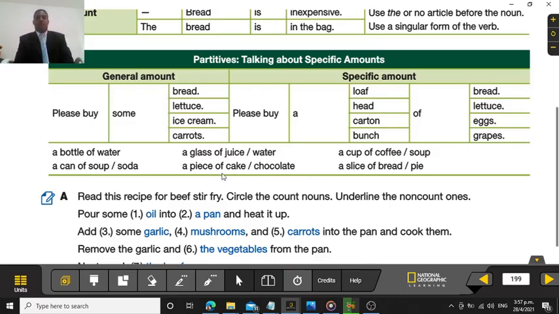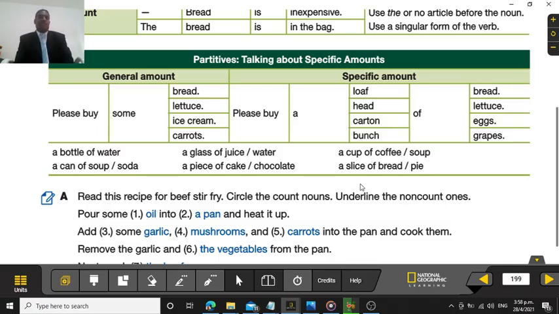A piece of cake or a piece of chocolate. Chocolate we don't count, but a piece, yes, we can count. A cup of coffee. Coffee, we don't count the coffee. But a cup, yes, you can count the cup. So you get the cup, one cup, you put it in, and you can count the cup. 2, 3, 4, 5, 7 cups of coffee. Yes. Or a cup of soup.